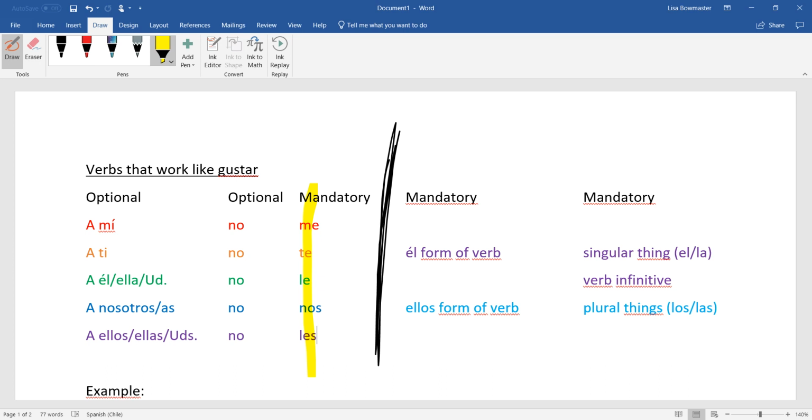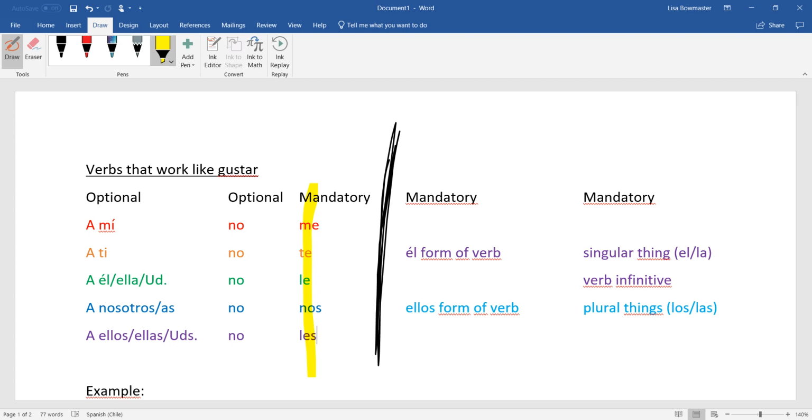So you could say a mí, me. You could say no me. You could say a mí no me, but you cannot just say a mí. That won't work. You got to put me in. So that's who or what, usually who is getting liked, loved, whatever it may be. Who's the one it's pleasing to.